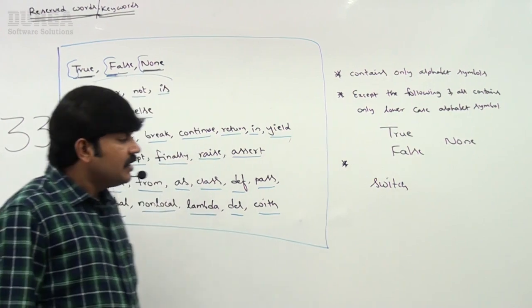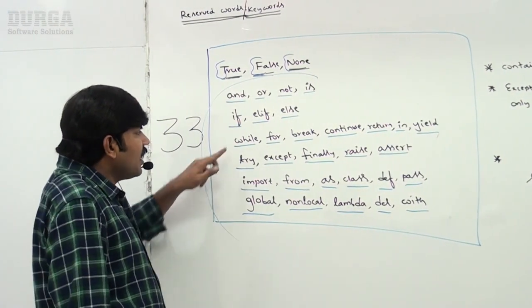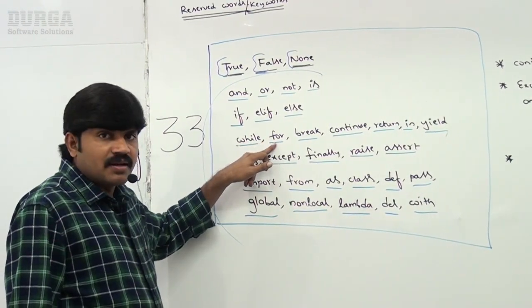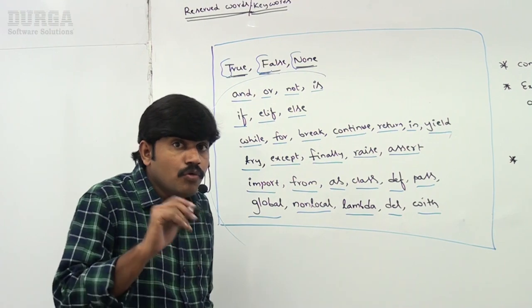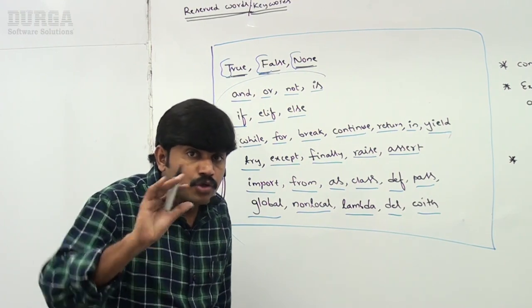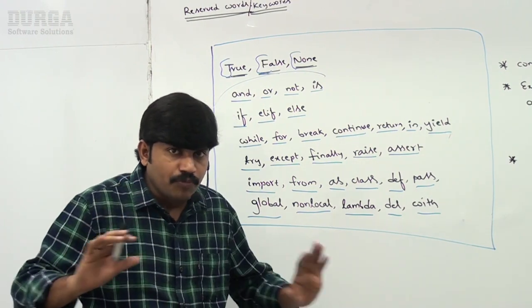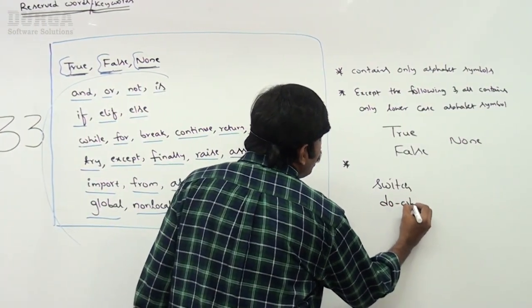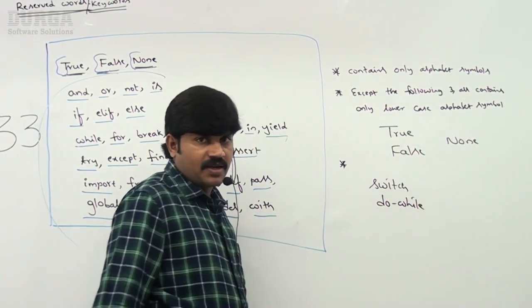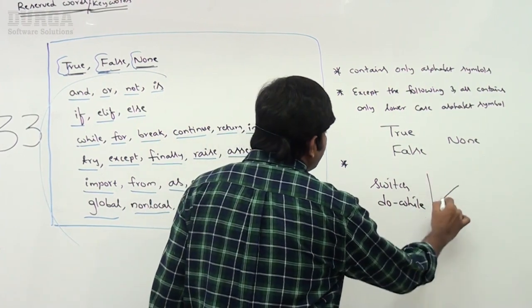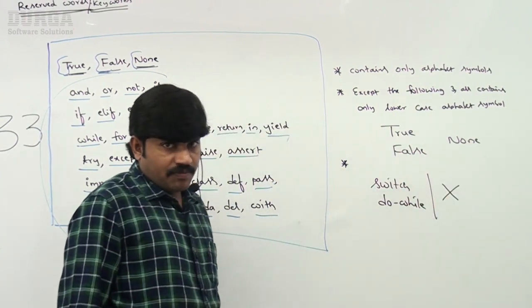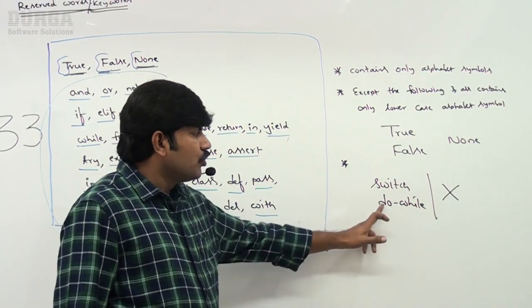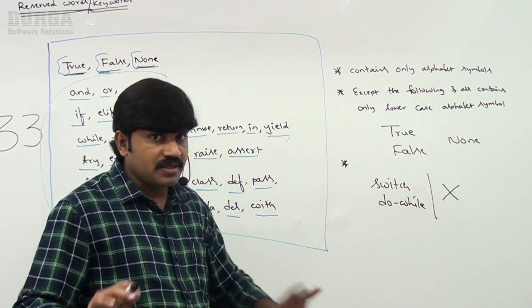Next, similarly, sir, I have while loop, for loop, but we missed one more loop, do while. Such a type of looping concept is not there in Python. Okay, do while, there is no such type of concept. Well, sir, these concepts are not applicable in Python. The switch statement is not there, and the do while concept is also not there, sir.